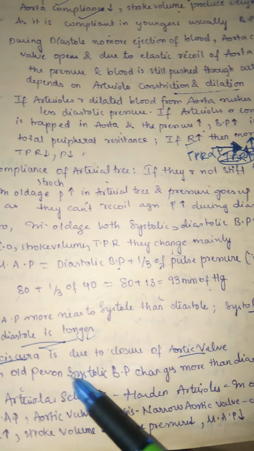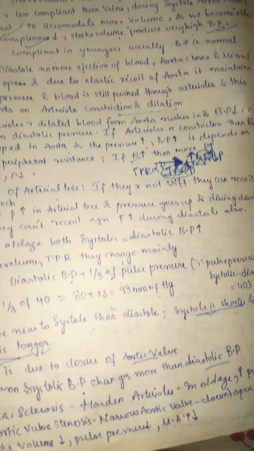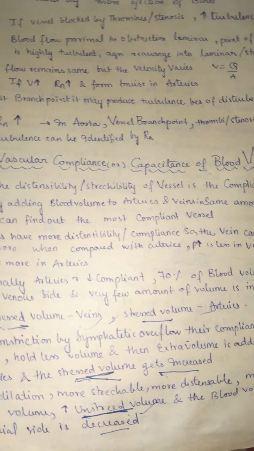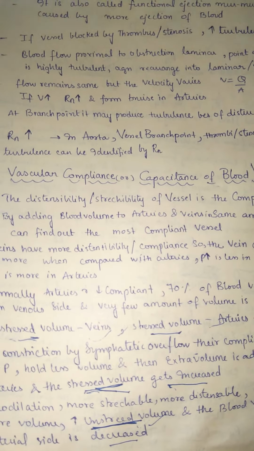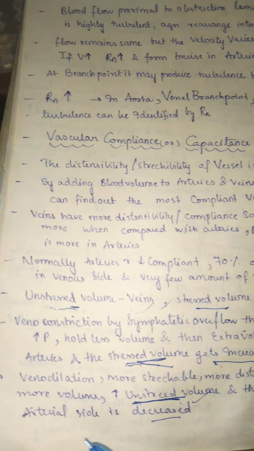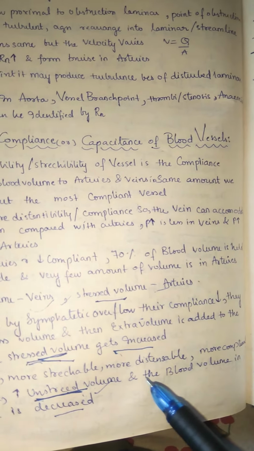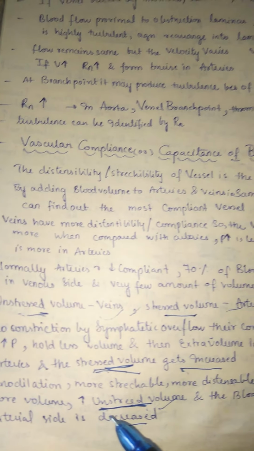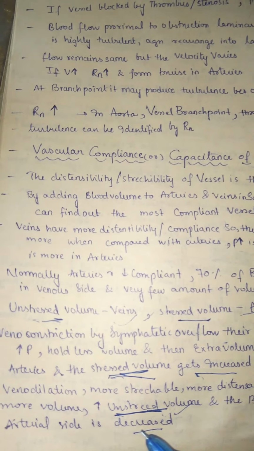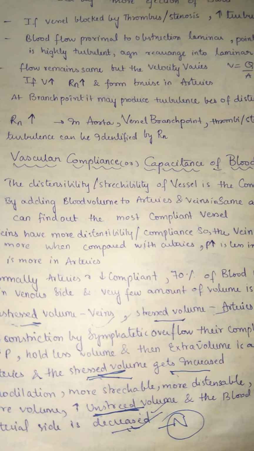So mainly in an old person, systolic blood pressure changes more than diastolic blood pressure. Even if the diastolic blood pressure changes, it doesn't play that much of a role, but mainly the systolic blood pressure, that 120 part, rises so much in an old person because of this compliance problem. So we know dilation means more stretchable, more distensible, more compliance, more volume, increased unstressed volume, and the blood volume on the arterial side is decreased. This is a normal phenomenon in normal people.